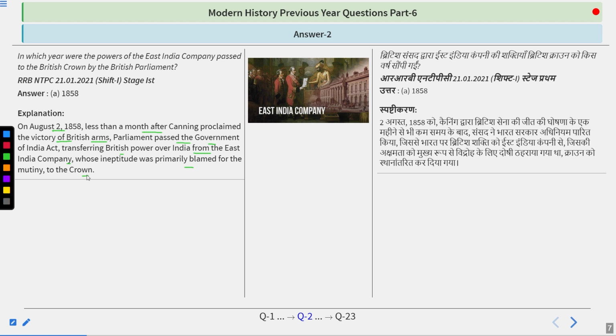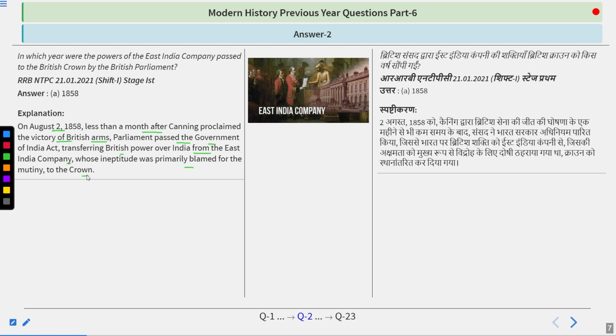Basically this was a transfer of power, as the East India Company was the one who established the empire, starting from the Battle of Plassey in 1757, and till 1857 they had established the whole thing. It had already been proclaimed by the British Parliament, because with every charter act that came, they were transferring some of the powers one by one from the hands of the East India Company to the British Empire.